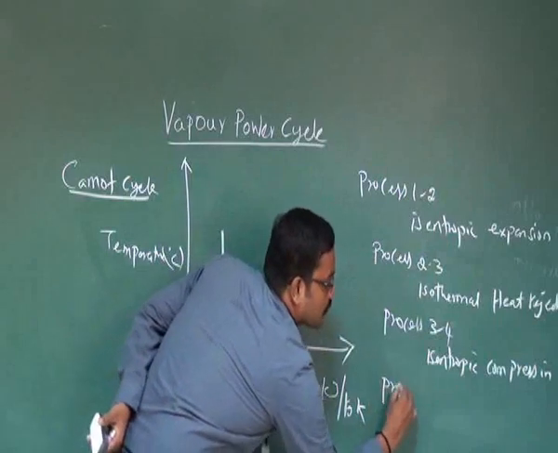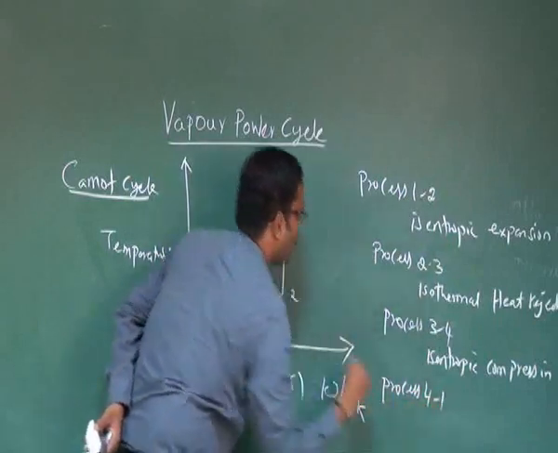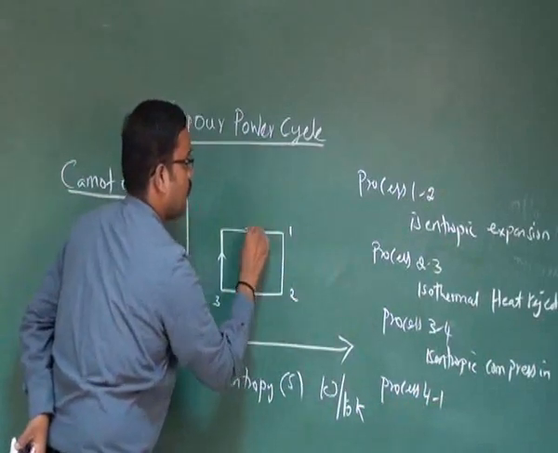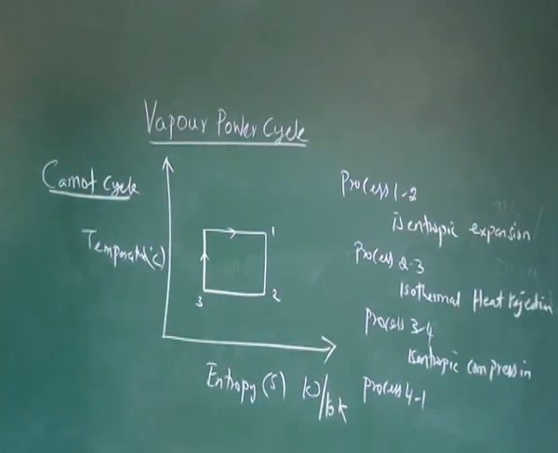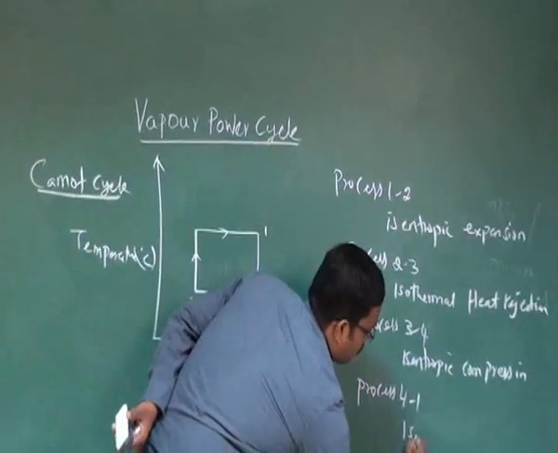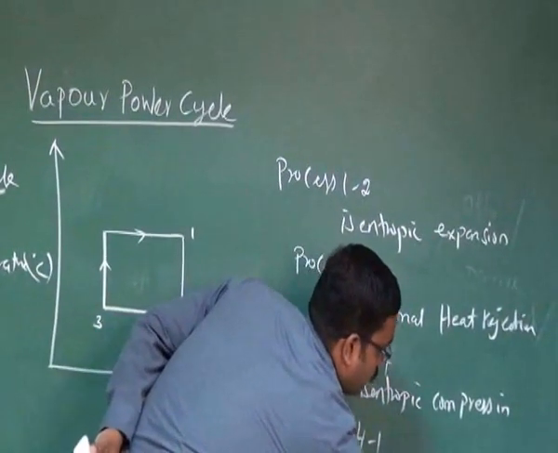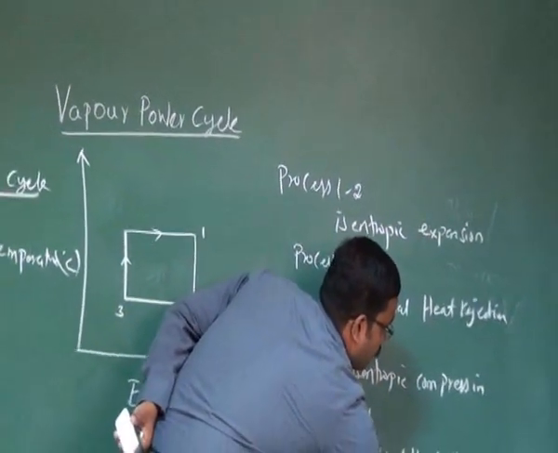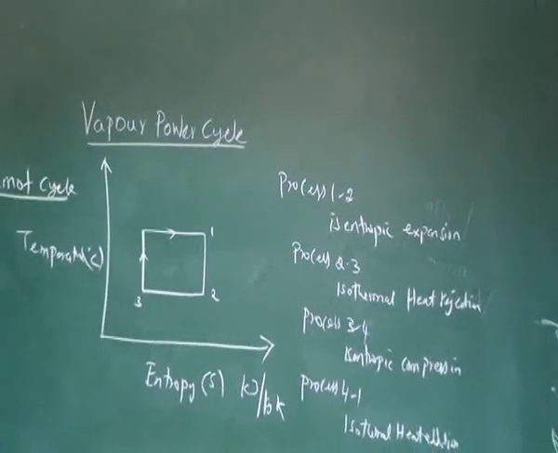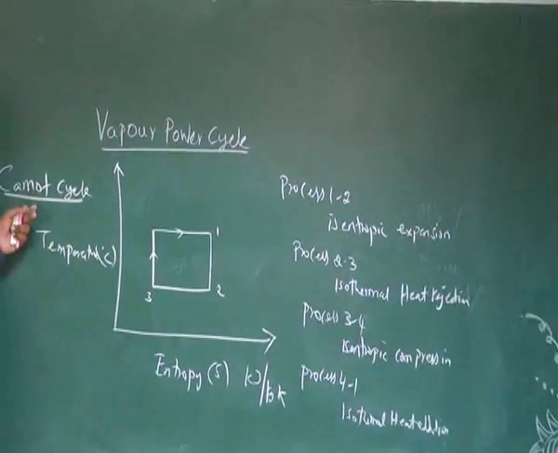The process 4 to 1 is isothermal heat addition. So the four processes available in Carnot cycle.